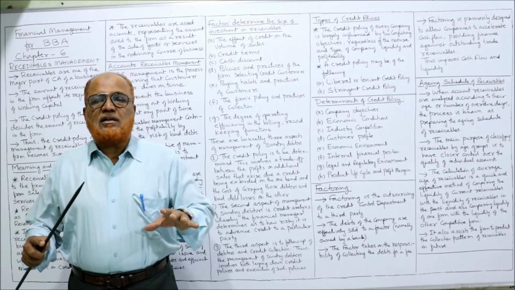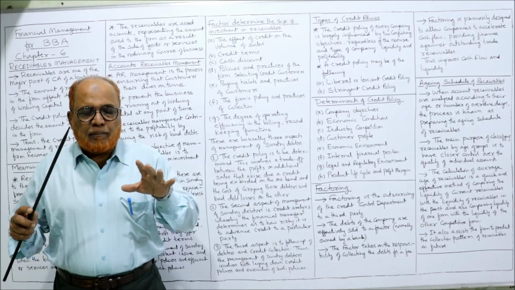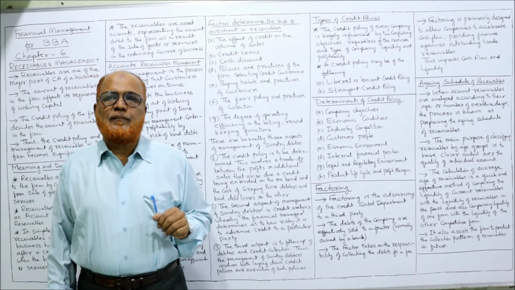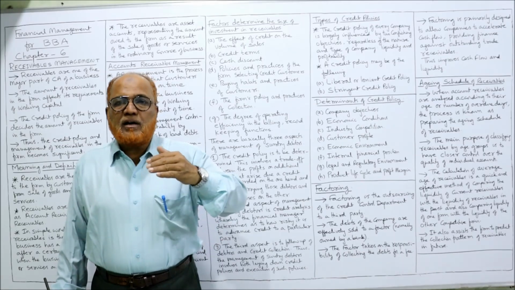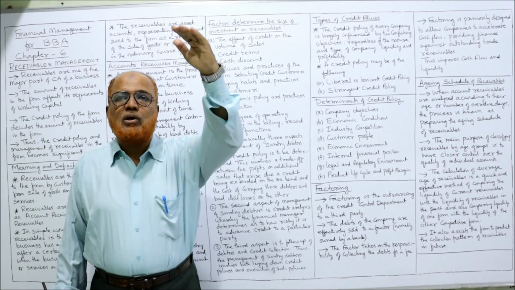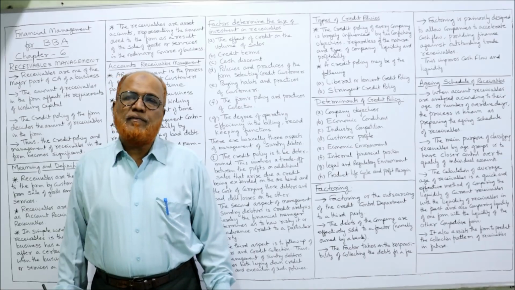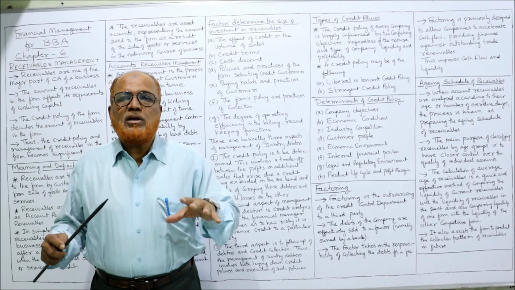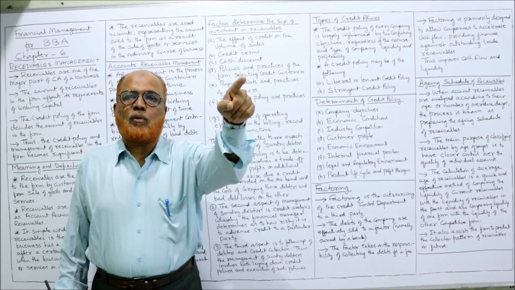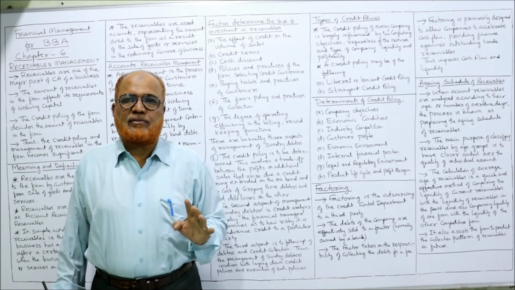If completely elastic demand is there, in that case what will happen? More competition is there. If we increase the credit period, the sales also will increase significantly. In that case, we have to give more credit period. So it depends on the relationship between credit policy and the sales.